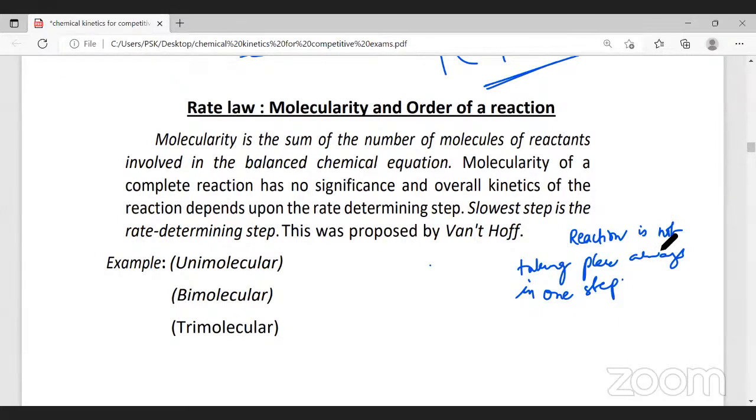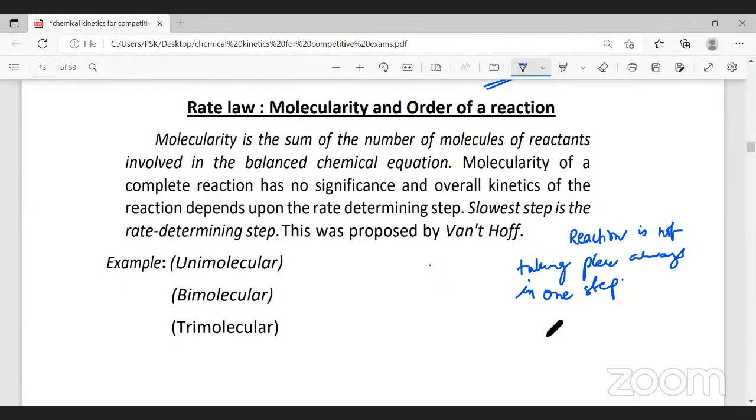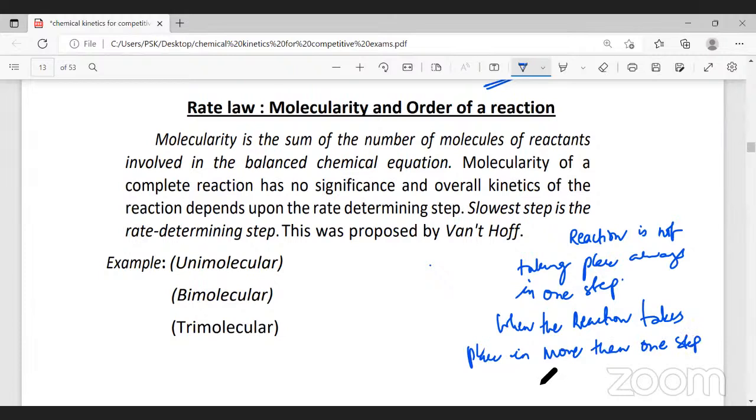Now, a reaction does not always take place in one step. When the reaction takes place in more than one step, it is called a multi-step reaction.